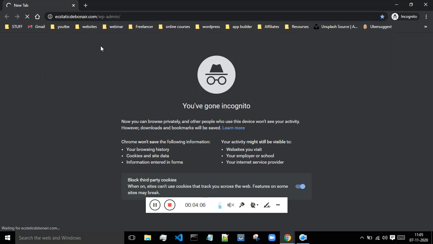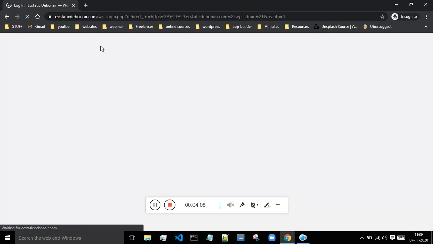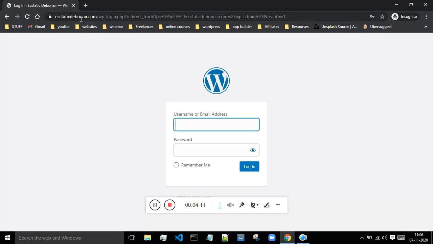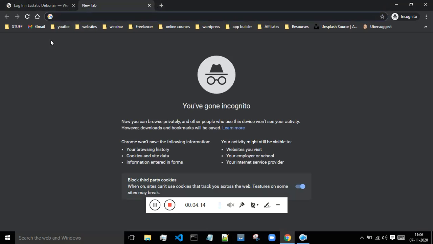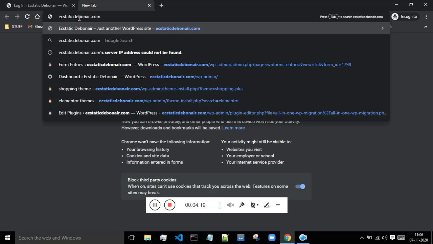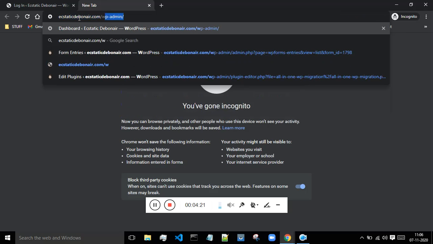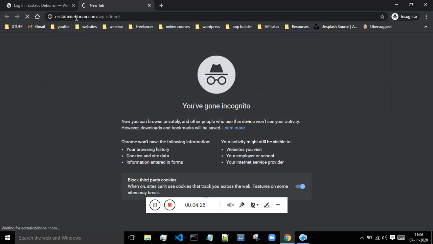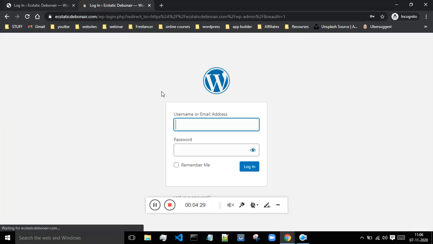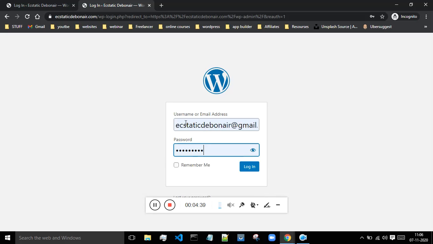Whenever you want to access your website from any portal, you just have to do one thing: type out the name of your website, then the forward slash and wp admin. Once you are done with that, click on enter key, and over here you have to enter your email or username and the password which you have set during the installation process. So what I'll do is I will use the very same email ID and the password, then I will hit the login.